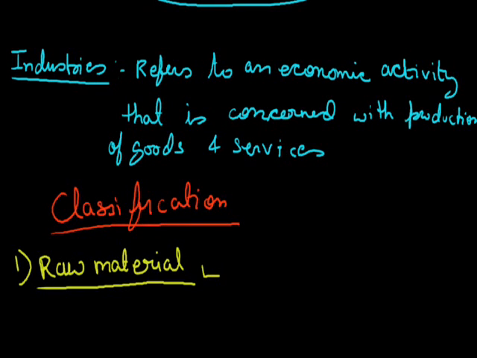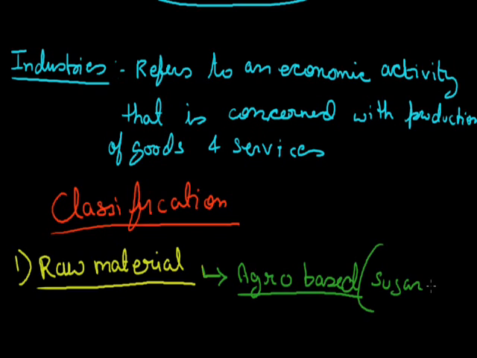The first is agro-based. Agro-based industries means all those industries which get their raw materials from agriculture, like the sugar industries get sugarcane from agriculture. Similarly, refined oil industries and other industries like textile industries get cotton from agriculture.